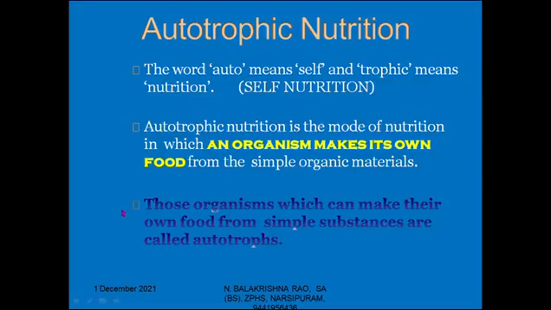These organisms can make their own food from simple substances like carbon dioxide, water, etc. These organisms are called autotrophs, and this method of nutrition is called autotrophic nutrition.